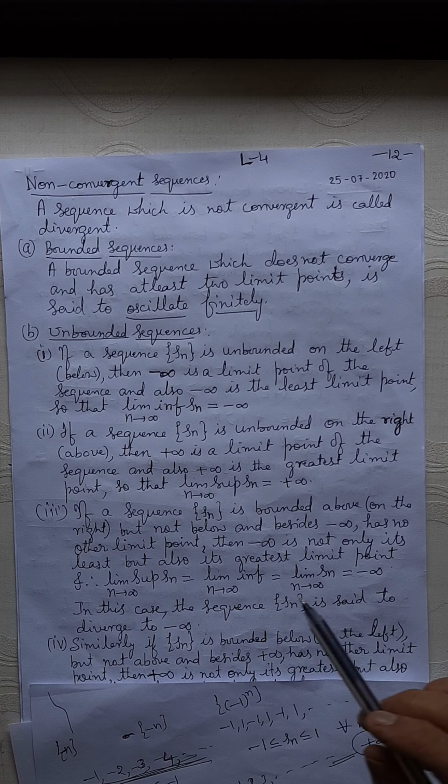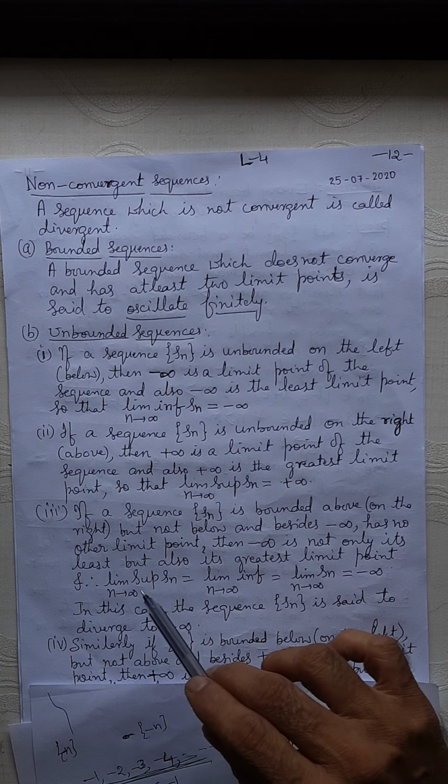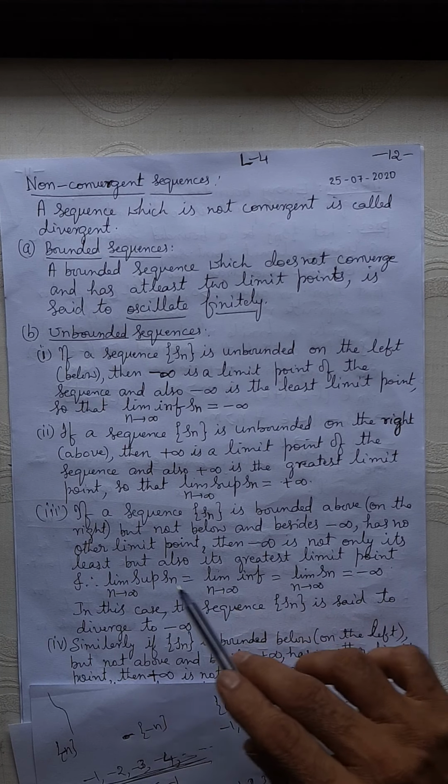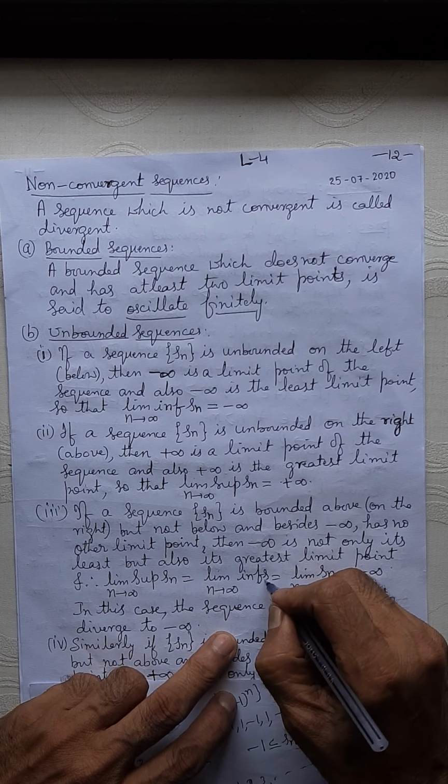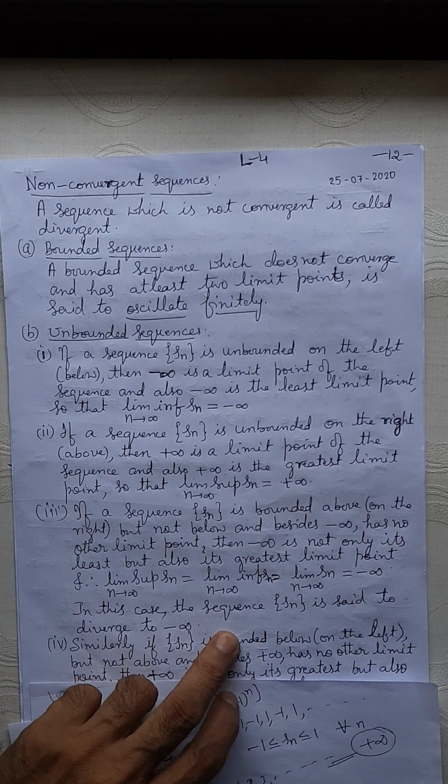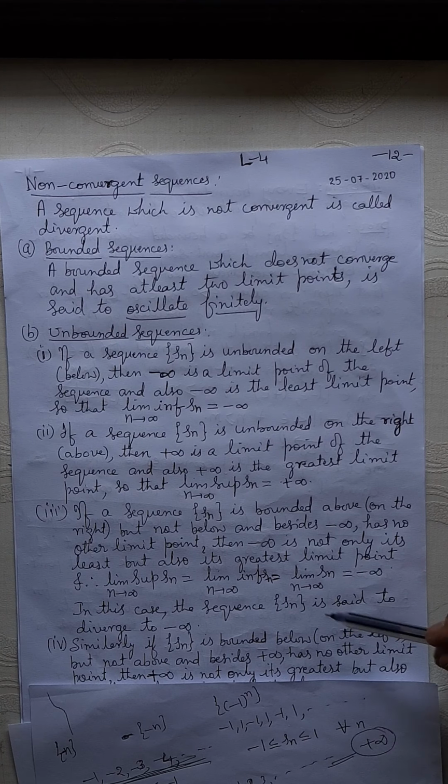So in this case, limit inferior equals limit superior, both equal to minus infinity, because minus infinity is the only limit point, there is no other limit point. In such a case the limit inferior and limit superior, that is the lower limit and upper limit, both are equal to minus infinity. That is also equal to the limit of the sequence. So in this case we say that the sequence Sn is diverging to minus infinity.